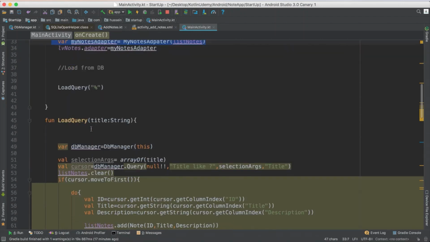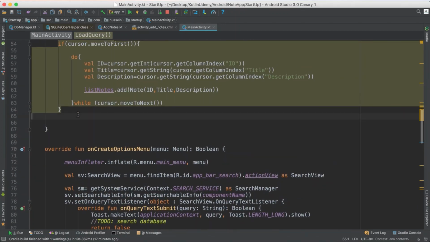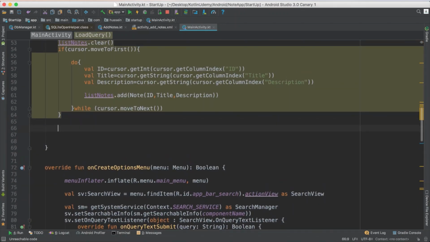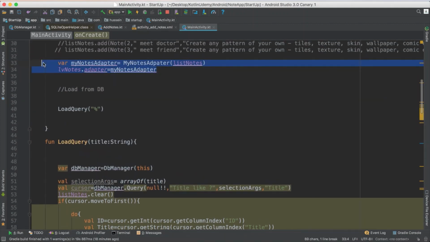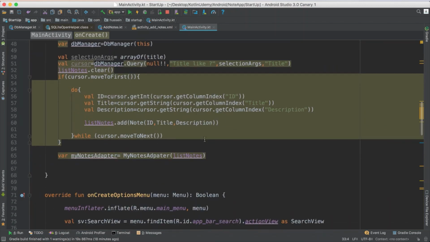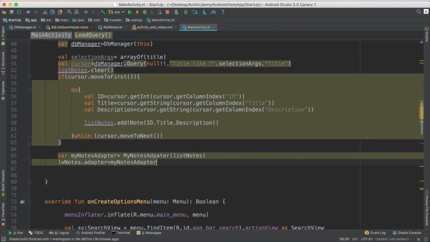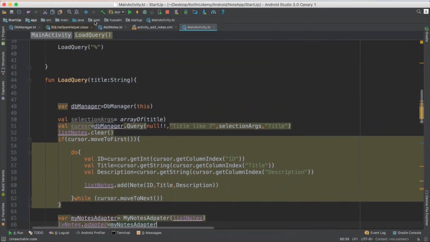This adapter, you just take it. When you're done, send it to the adapter. And yeah, you just take it. You can take these 2 lines now and move them here. So he will go to the database, get all the data, and load it. So now everything is good.